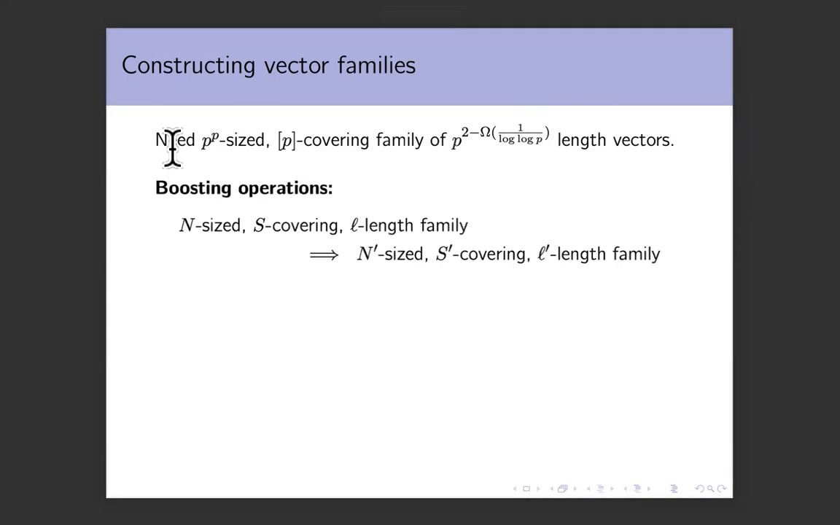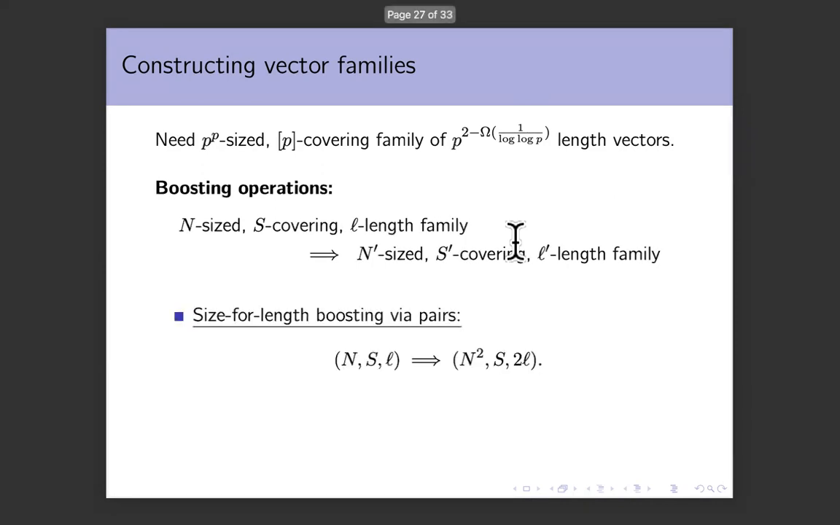We show two operations, both of which take an n-sized, S covering family, where S is a subset of P, of L length vectors to an n prime sized S prime covering L prime length family. And we will start with smaller families with low covering and get larger families with larger covering. We have two different operations. The first one we call the size for length boosting. And this takes an n-sized S covering L length family to an n square sized S covering 2L length family.